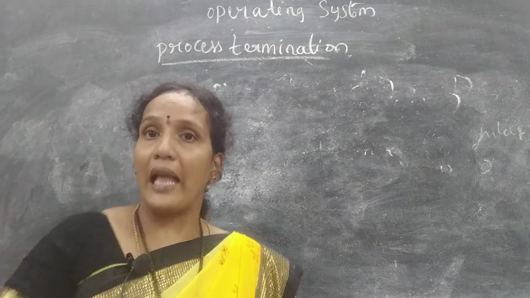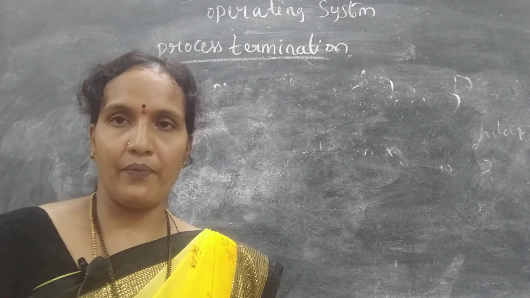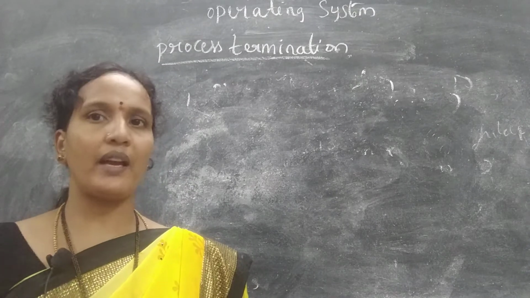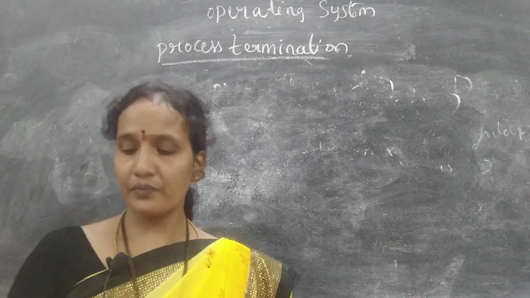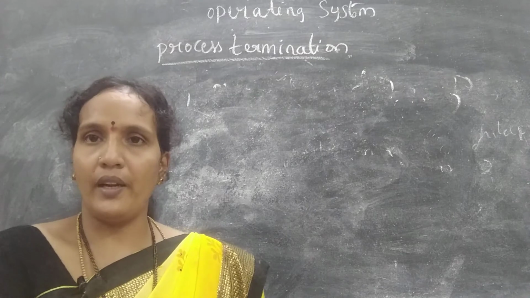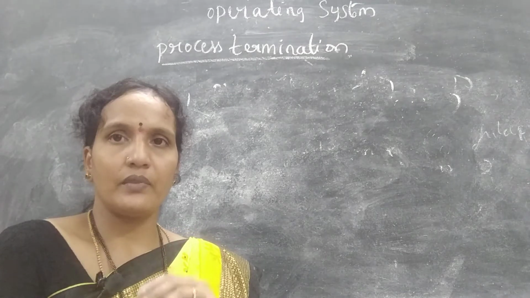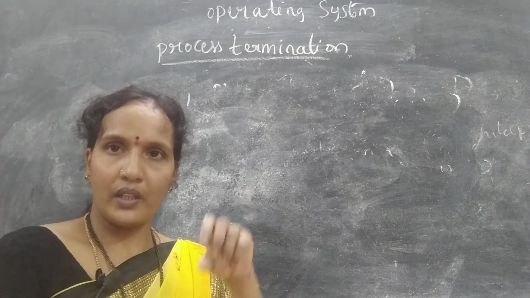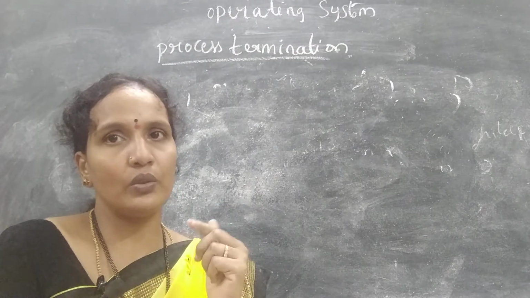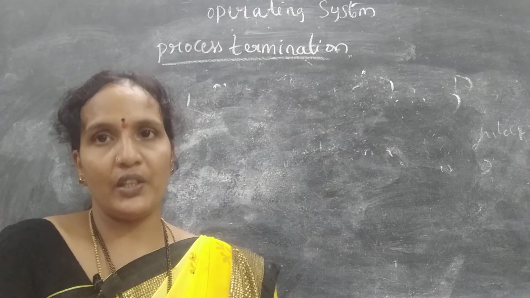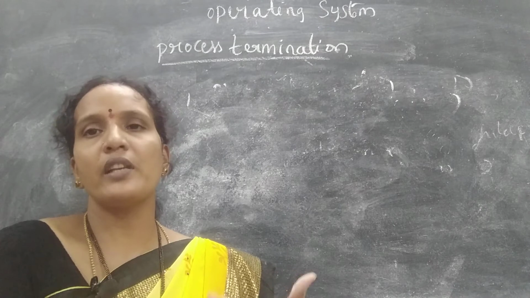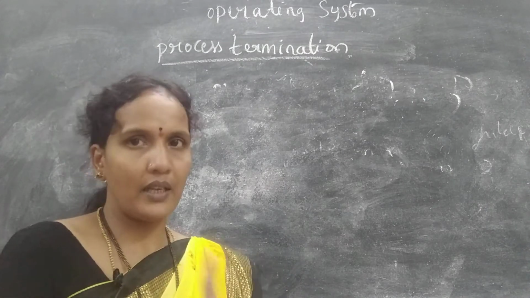Deallocated means whatever was allocated can be taken back by the operating system, because it is the duty of the operating system that whenever any process completes its execution, whatever resources were given to that process should be taken back, so that those resources can be given to another process. That is the first one.